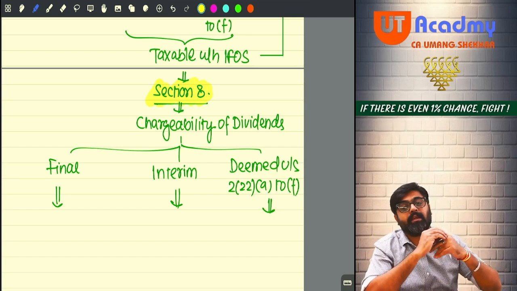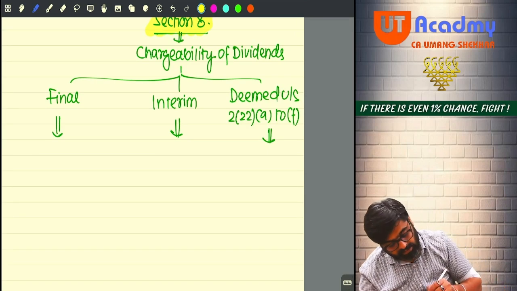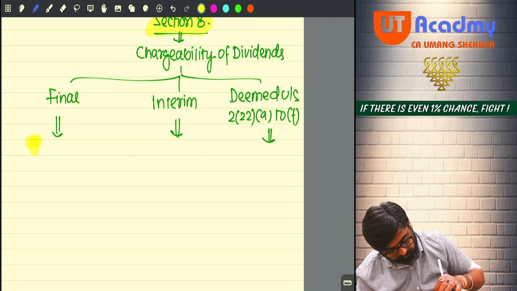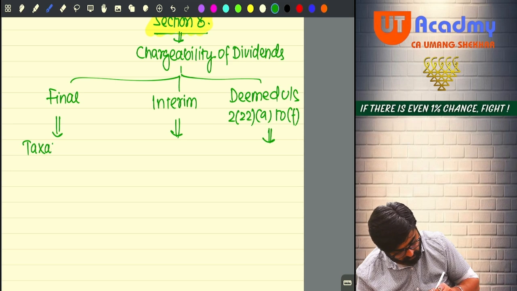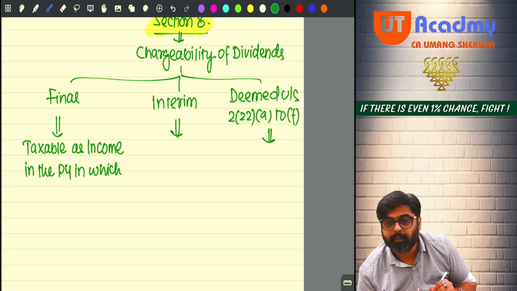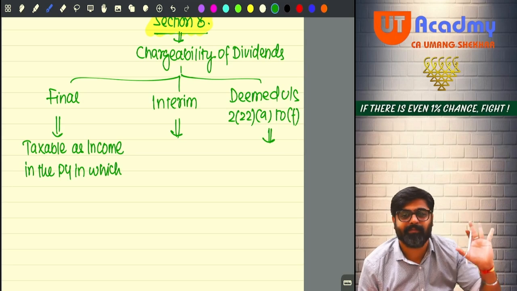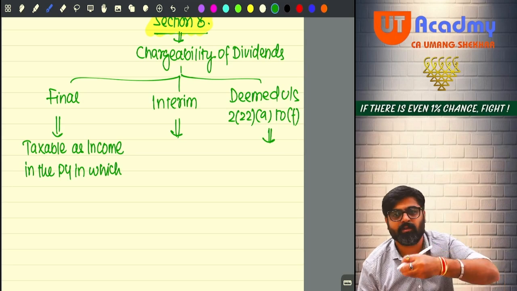So section 8 says that final dividend will be taxable as income in the previous year in which it is declared. Because once it is declared, it is confirmed that you are going to get it.